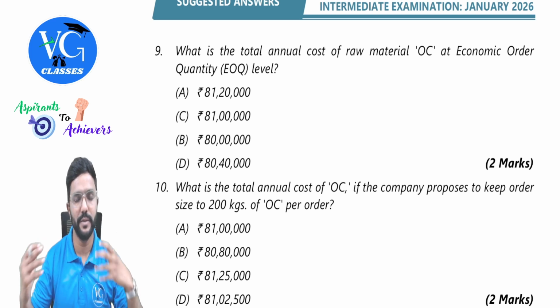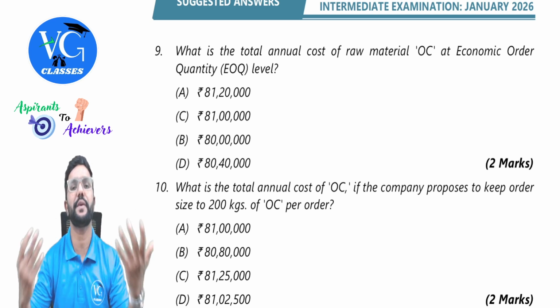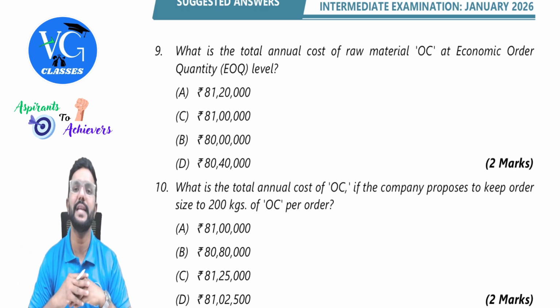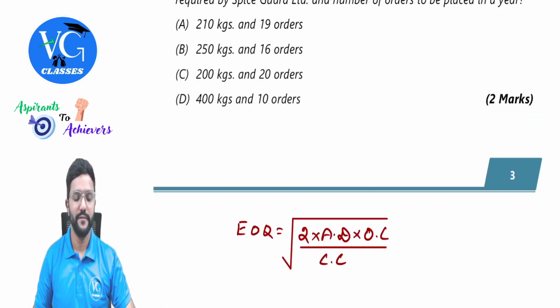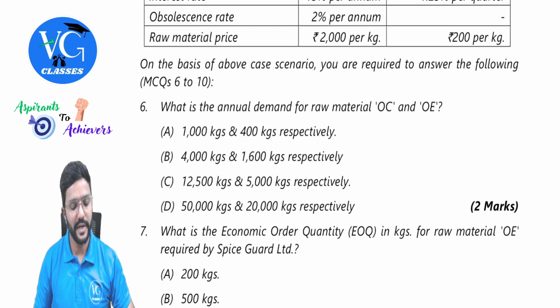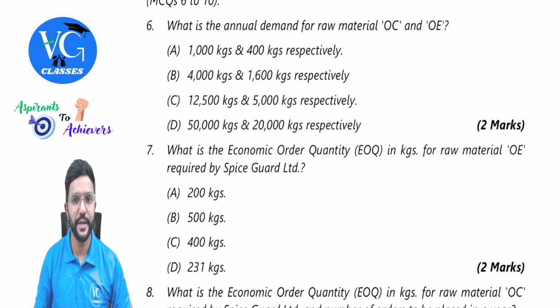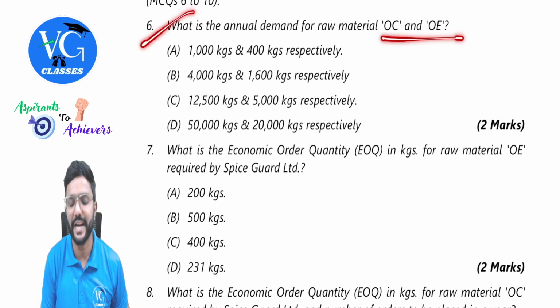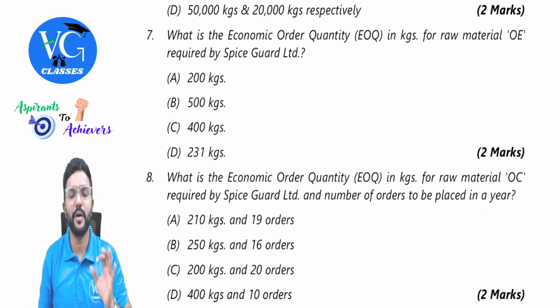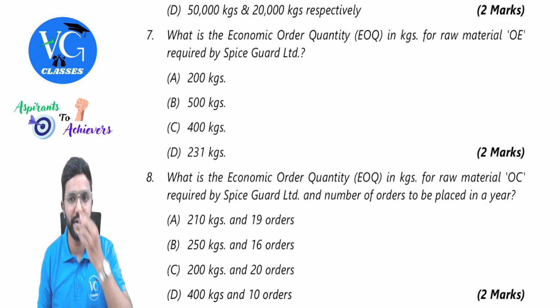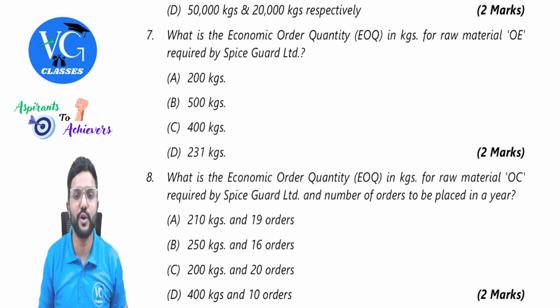You just try it out in both the ways, whichever you feel more comfortable. You please follow that in the exams, guys. Is that clear? Yes, sir. First, I will just go read the requirement. What is the annual demand for raw material OC and OE? So what I can understand is these two are raw materials. What is the economic order quantity in kgs for raw material OE required by Spice God Limited?